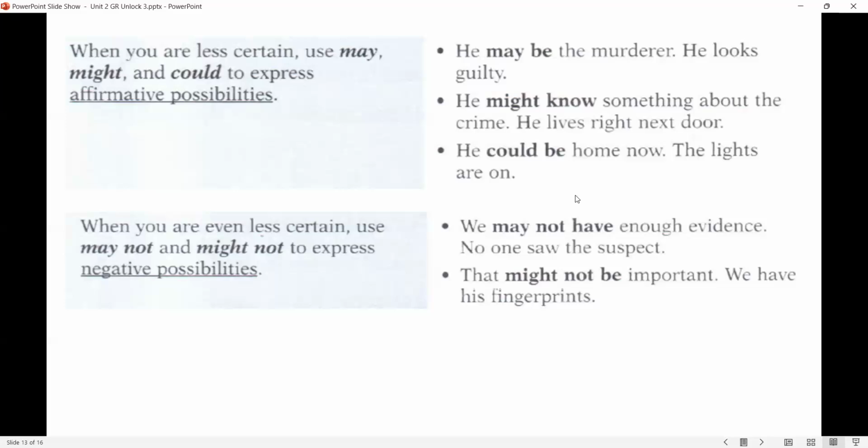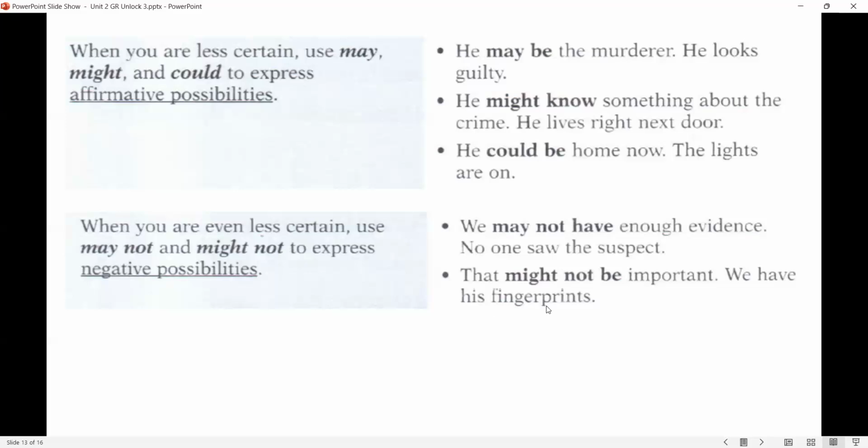The lights are on. But when you're even less certain, use may not and might not to express negative possibilities. I just told you about that. Let's read more examples. We may not have enough evidence. No one saw the suspect. That might not be important.